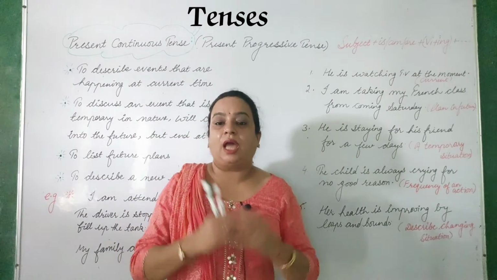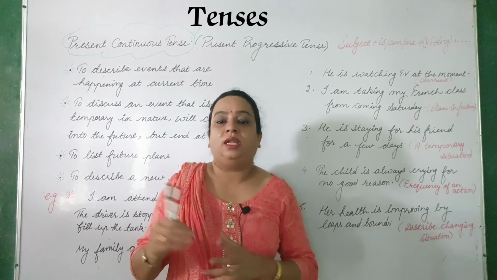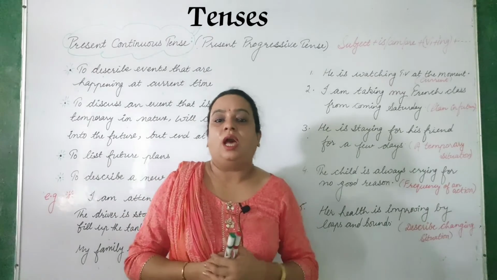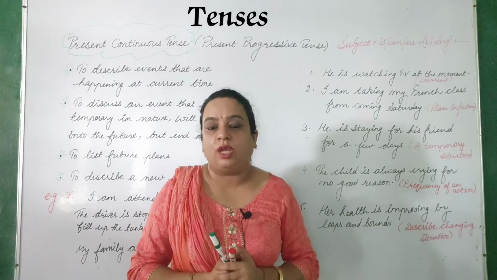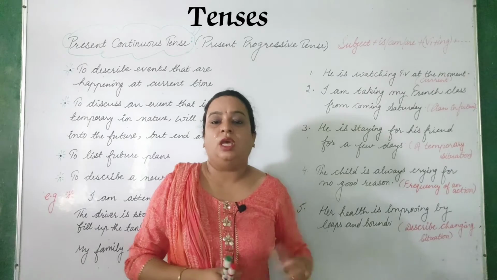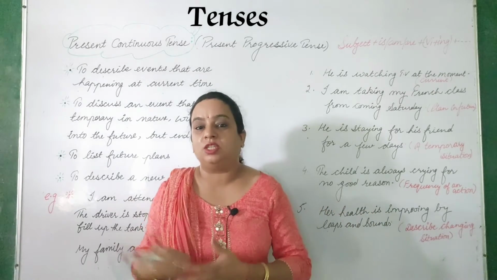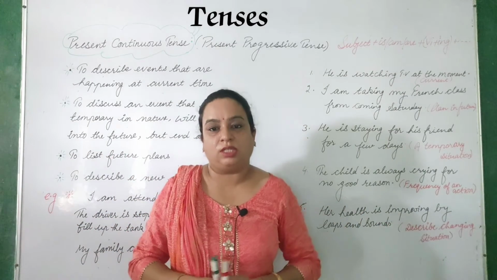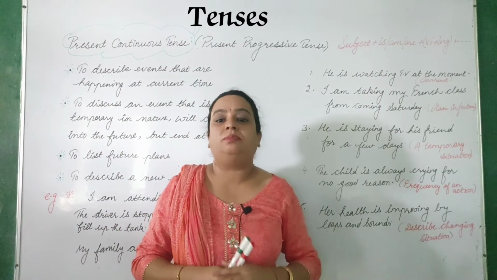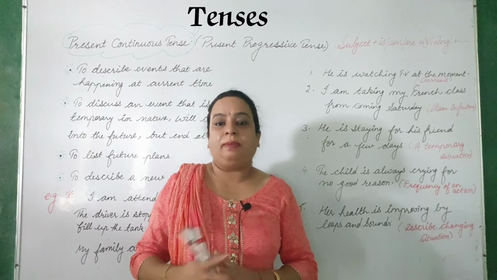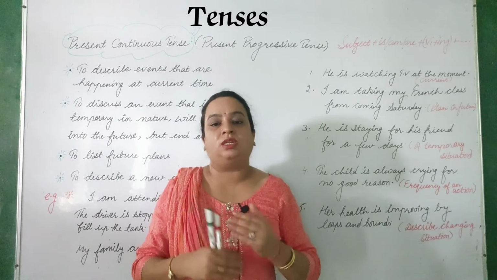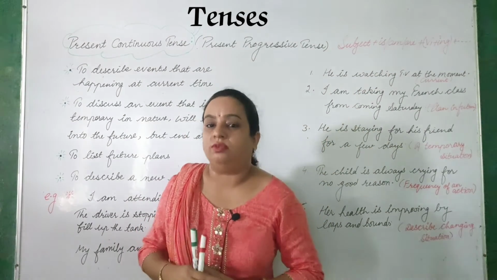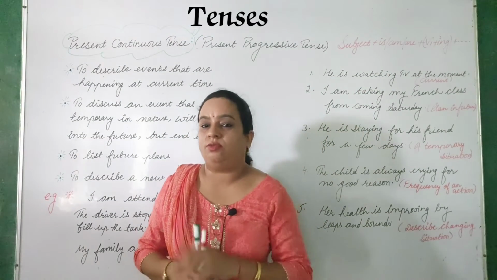I am doing my work. I am learning my lesson. She is riding the horse. And my mother is cooking food. My father is going to office. My grandmother is telling me a story. You can frame a lot of sentences of this structure. Clear? My brother is playing with me. Boys are playing cricket. So we have to use different helping verbs with different subjects and different main verbs, where we have to add the ing form, right?